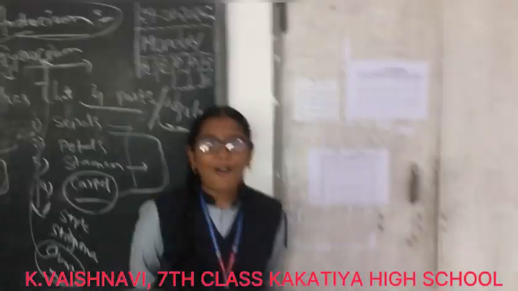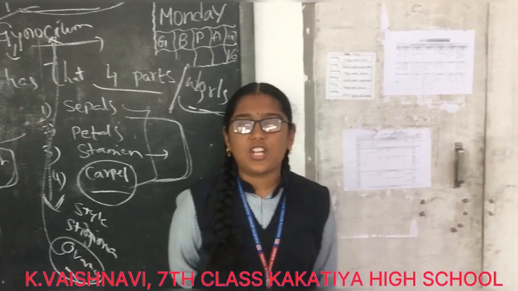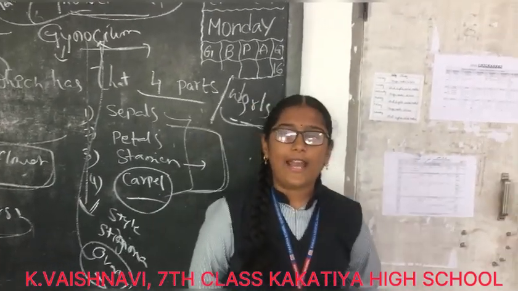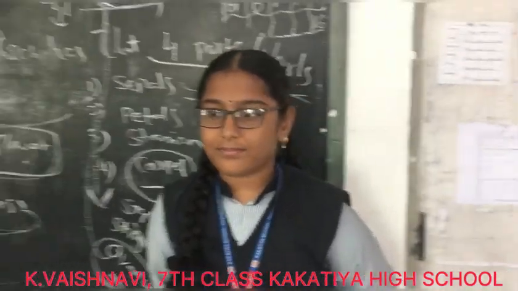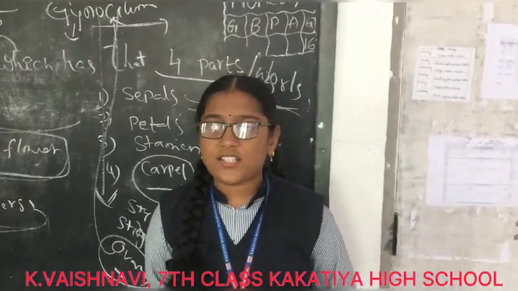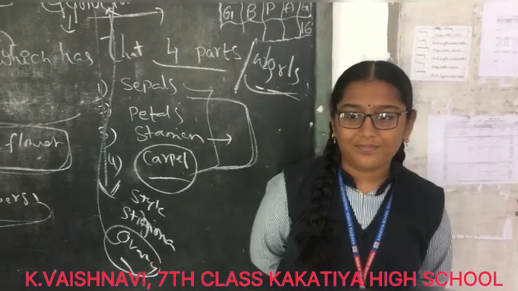What is the full form of UNO? The full form of UNO is the United Nations Organization, the symbol of peace, which was formed in 1945. What is multiple fission? The mother cell which is split into more than two parts is known as multiple fission.